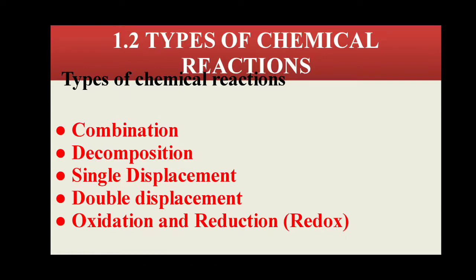In the next session, I am going to explain single and double displacement reaction together. After that, I will take two lectures, one for redox reaction and another for the remaining topics of the chapter. So within 3 lectures, I am going to complete all the remaining topics.